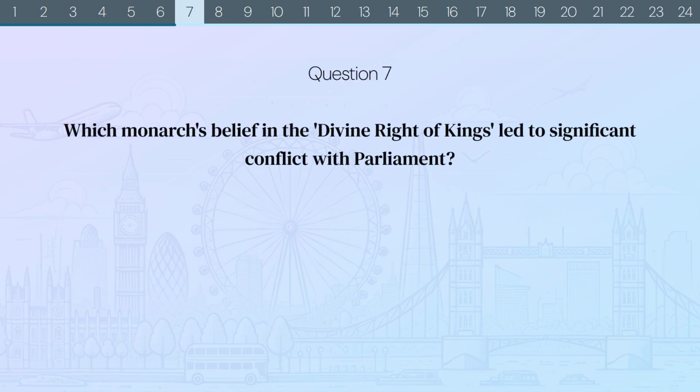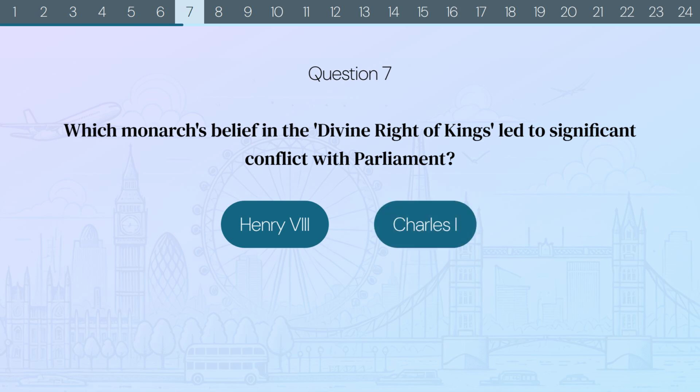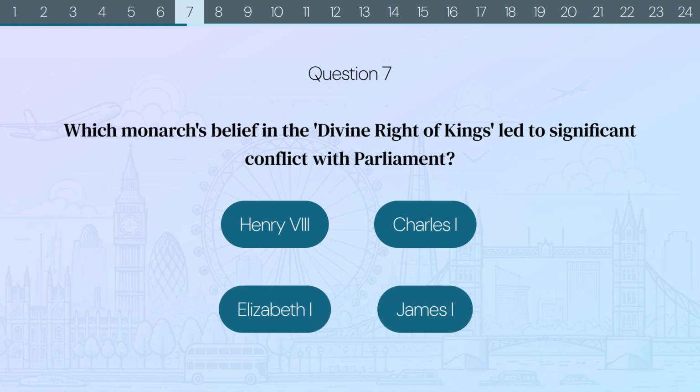Question 7. Which monarch's belief in the divine right of kings led to significant conflict with Parliament? Henry VIII, Charles I, Elizabeth I, or James I?